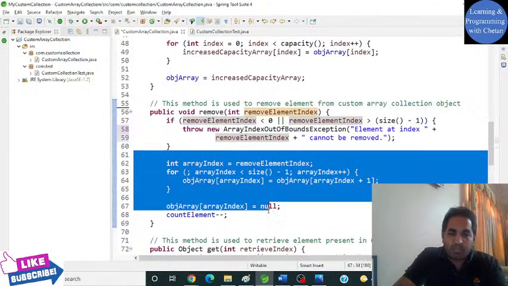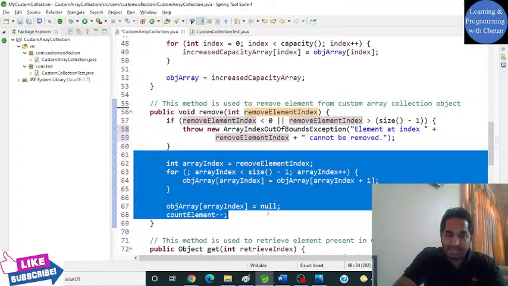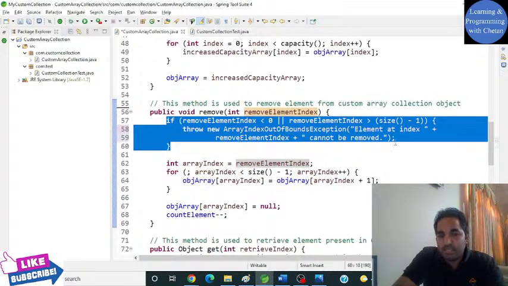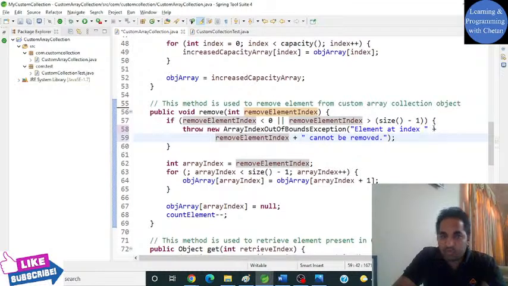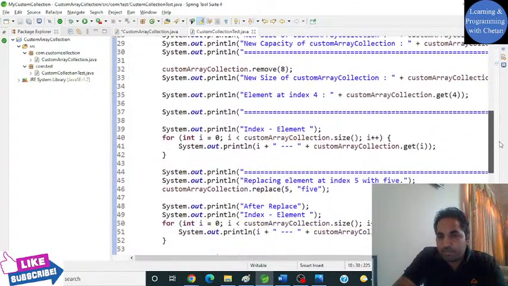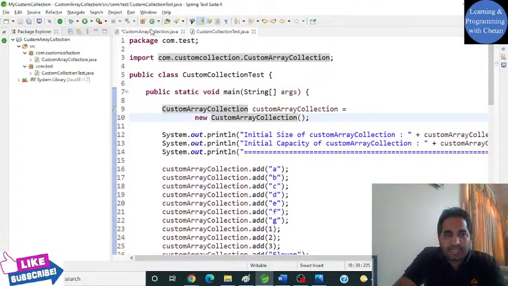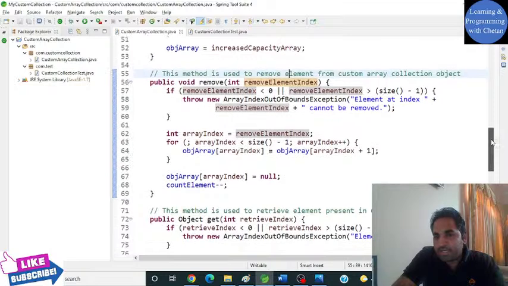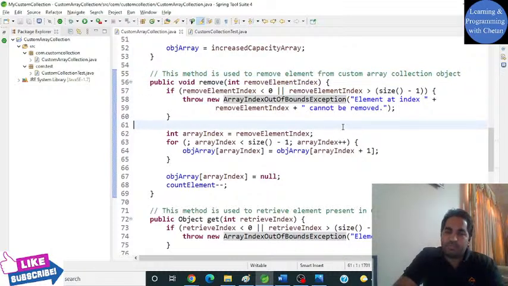Guys, we can write this code also, but as we are creating a framework level class, we should take care of handling all the exceptions also, right? So that is what we are trying to do here. So we have added this check. I will demonstrate all these scenarios soon. I have already prepared test cases, and we will see how it is actually working in background. But yes, if you provide any value which is outside your range, then it will give you an index out of bound exception.